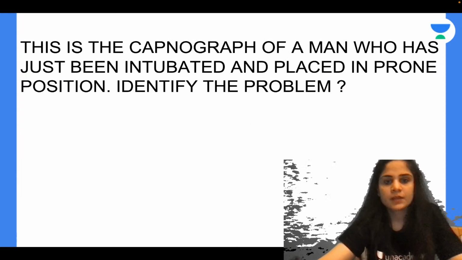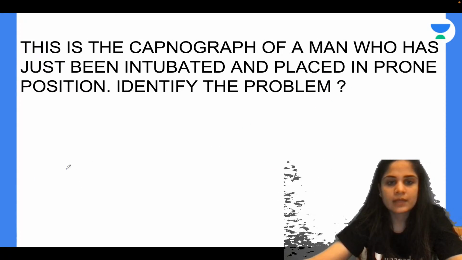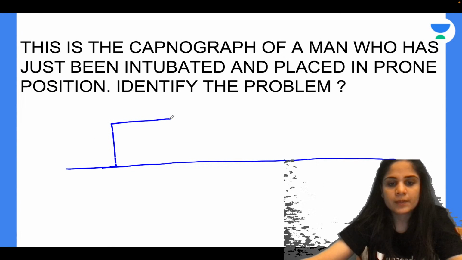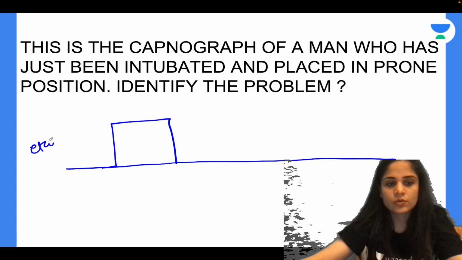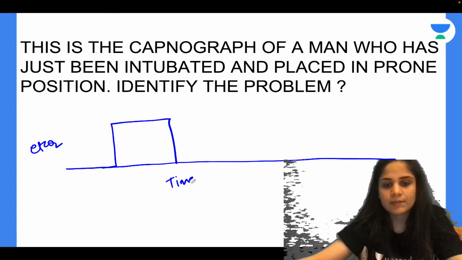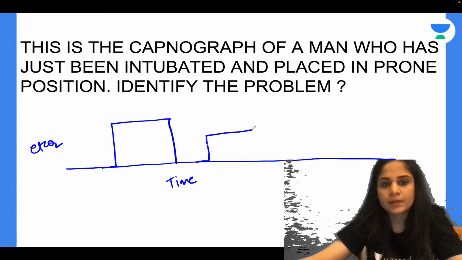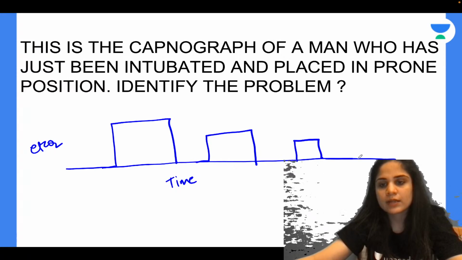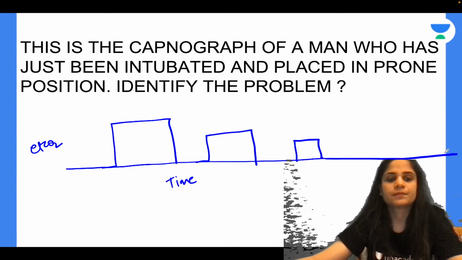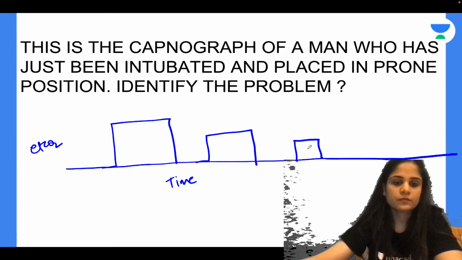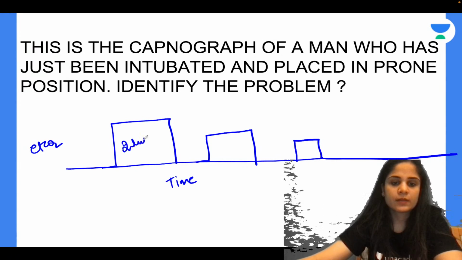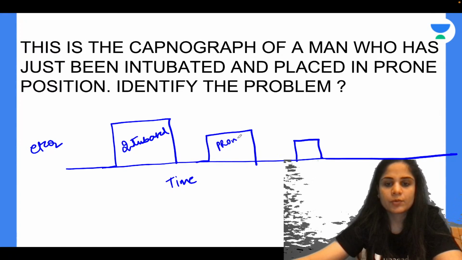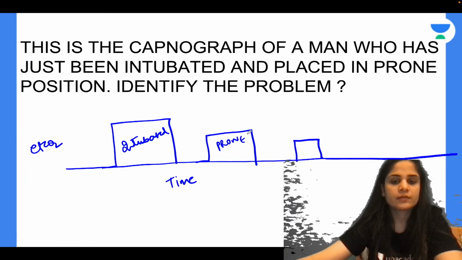Okay. Alright. Now we are going to diagnose some capnographs and what has happened to the patient. So this is the capnograph of a patient. This is your EtCO2 value and this is versus time. This is the capnograph of a patient who has been intubated and placed in the prone position. Can you identify the problem that has happened over here? This is when you intubated him and this is after placing him in prone position. What has happened over here?